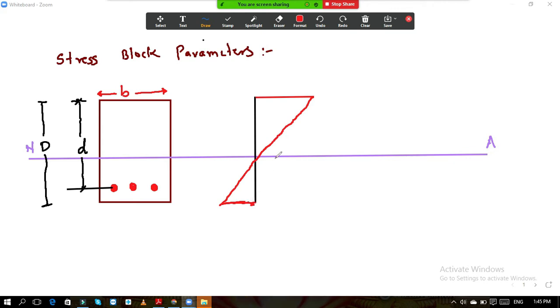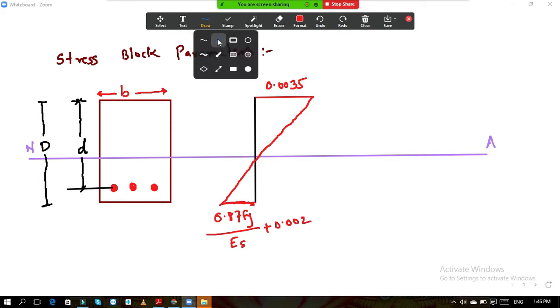Okay. So here your maximum strain is 0.0035, the maximum strain. And what is the strain at the bottom? Your strain at the bottom is 0.87 fy upon Es plus 0.002. This is your tensile strain at the bottom, and this is your maximum compressive strain.